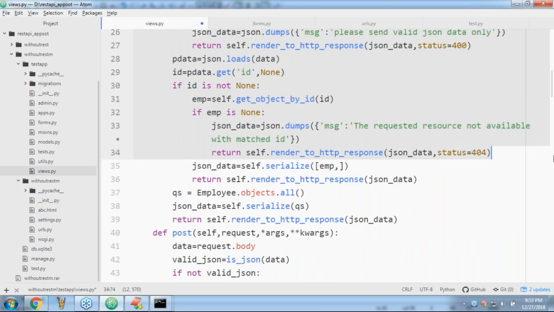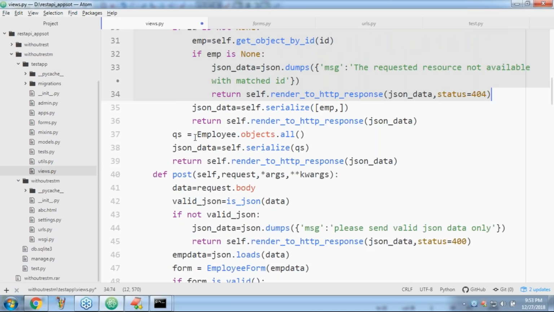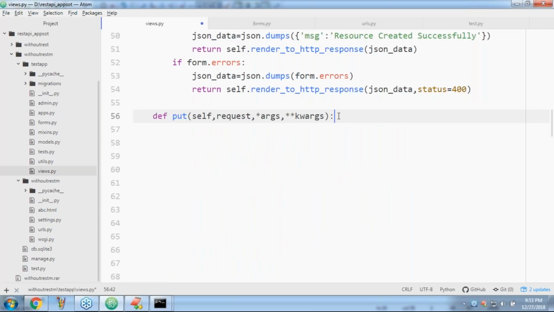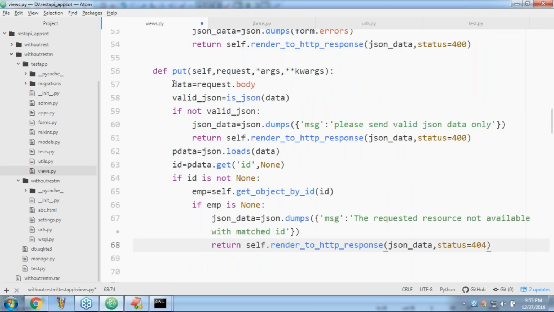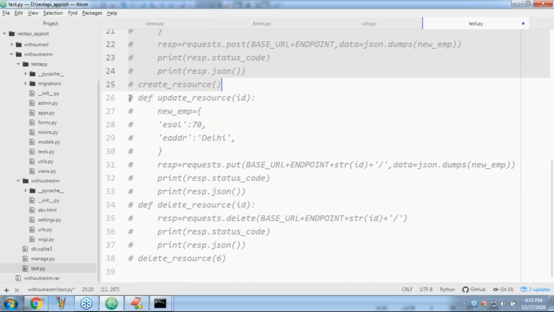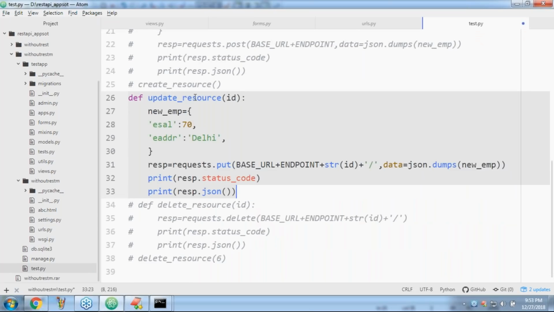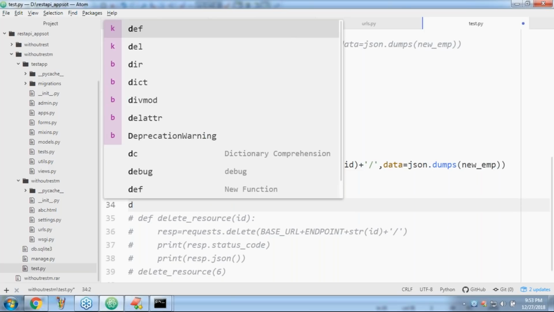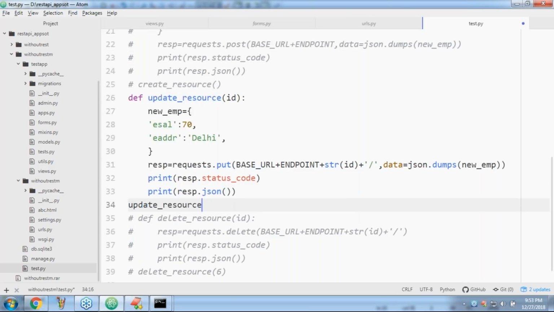Don't worry, sir. Sir, don't say only copy. I will explain. First thing I'm trying to take, get the data. So in this data, now have a look once. Client application, how? Sir, let me comment this code. Now update operation I want to do, sir. Can you please update the resource with the ID? Here I'm taking update resource with ID 8, sir.